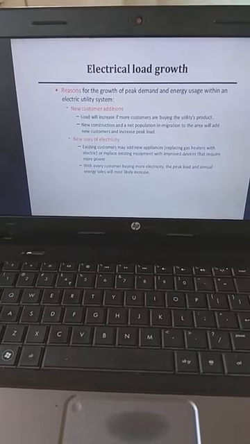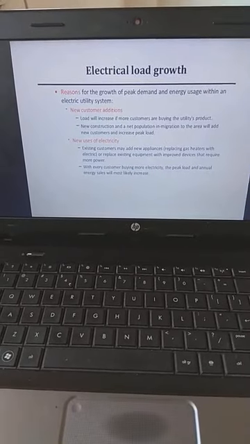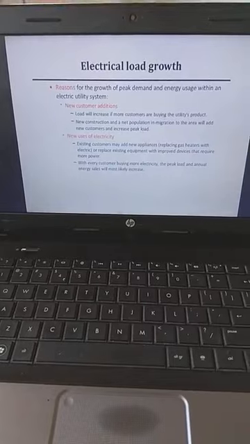Then the next point is electrical load growth. We will see this in the next lecture. Thank you.